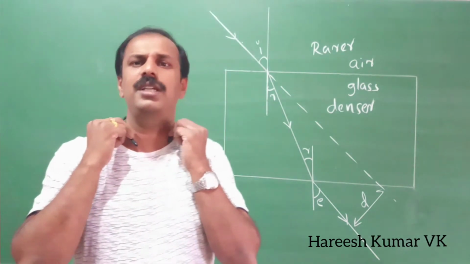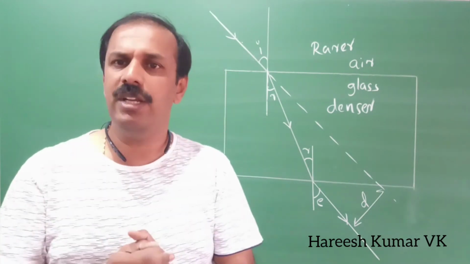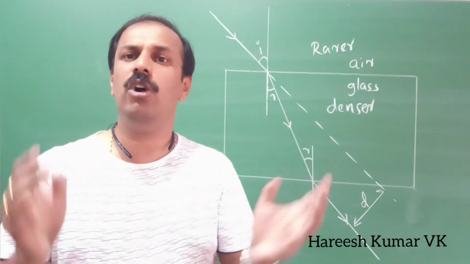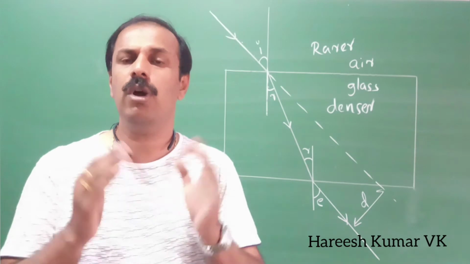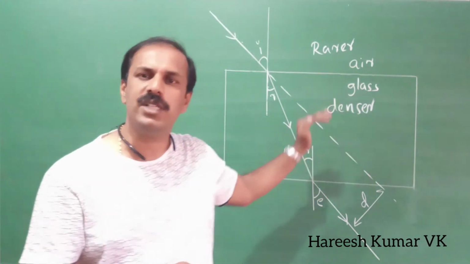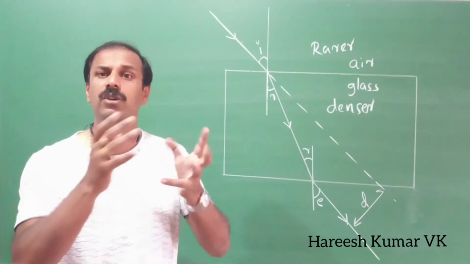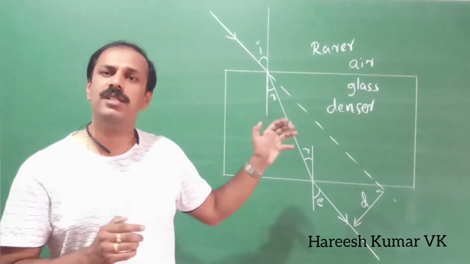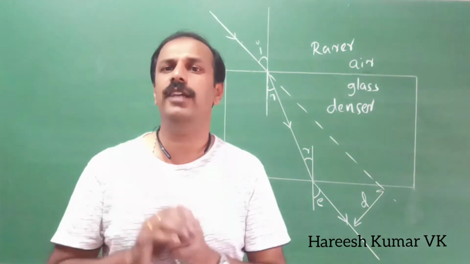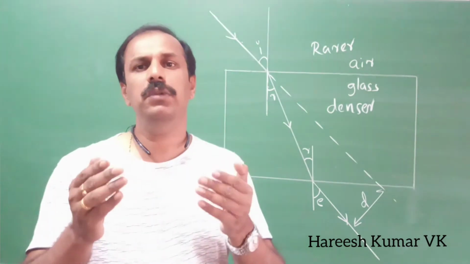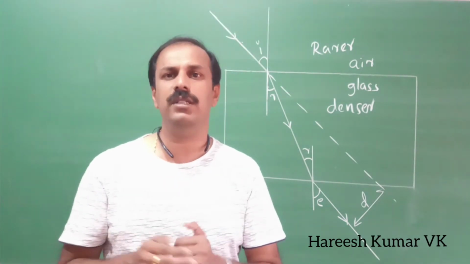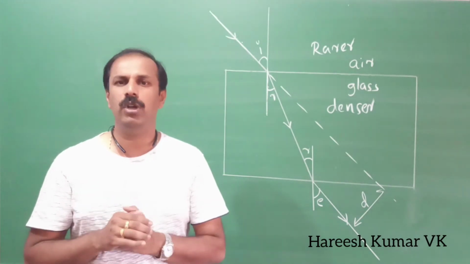So this density is optical density. This is not related to the normal mass density. Don't confuse that one. What we are discussing here, that is called optical density. That is not depending on the mass and volume. This density depends on the speed of light in that particular medium. And when we study refractive index in the next class, there we will study more about this.